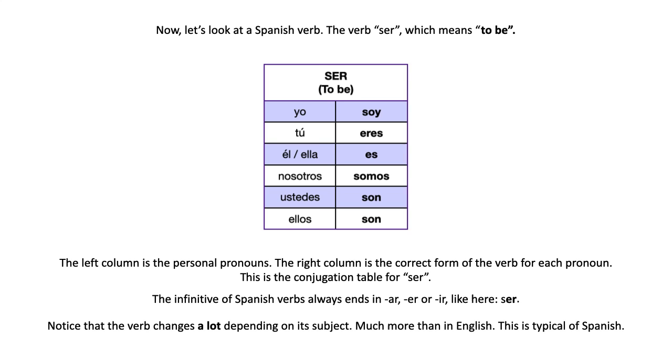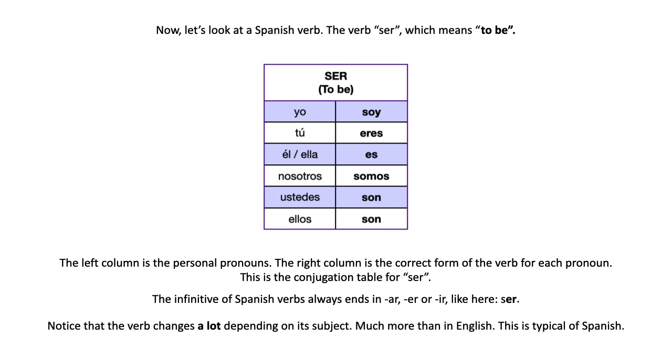We had am for I, we had is for he, she, it, and then everything else is are, right? Whereas here in Spanish, we have five forms, right? We have soy for yo, we have eres for tú, we have es for él and ella, we have somos for nosotros, we have son for ustedes and ellos, right? If this were Spanish from Spain, we would actually have six different forms, right?